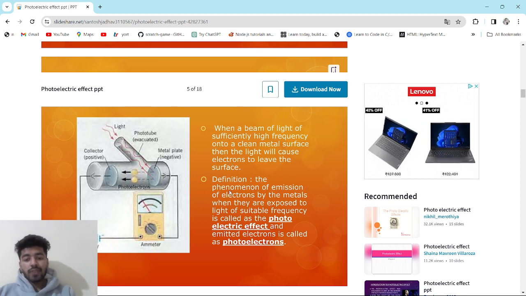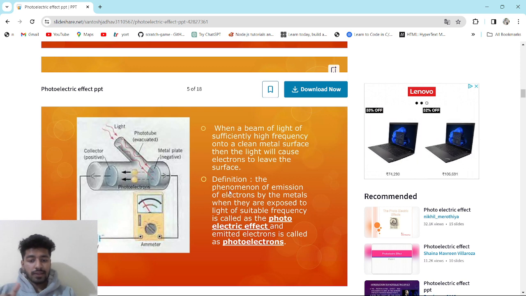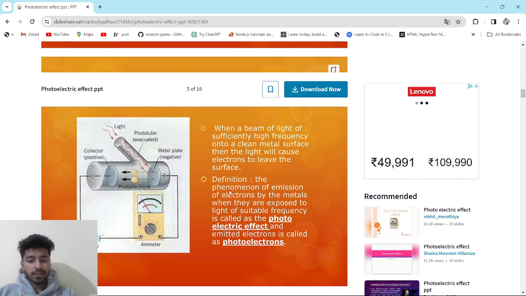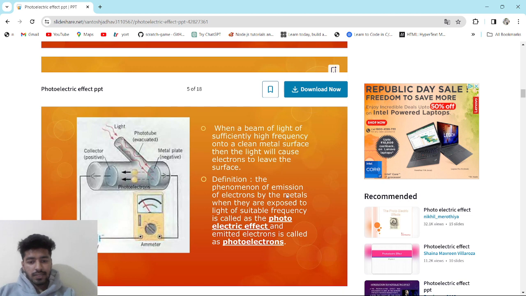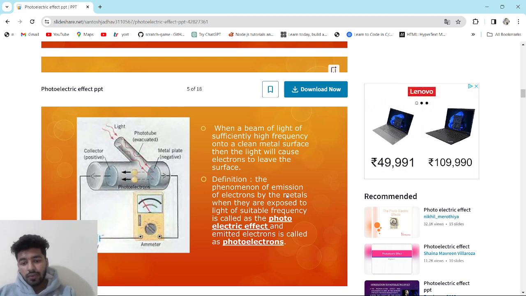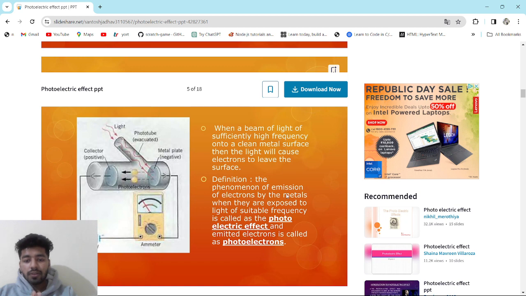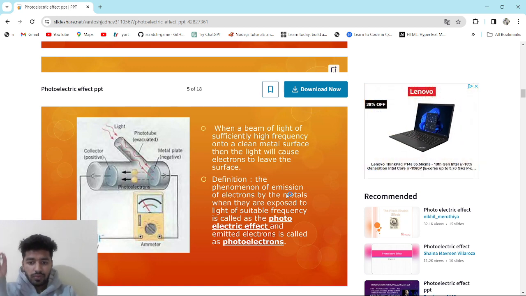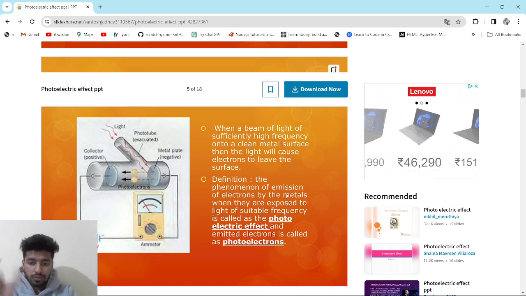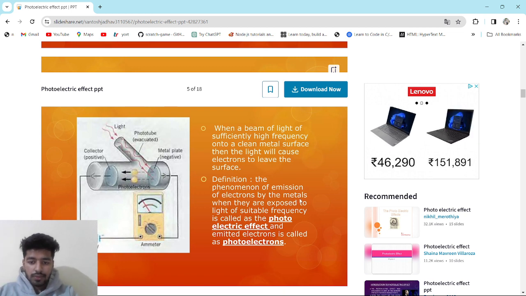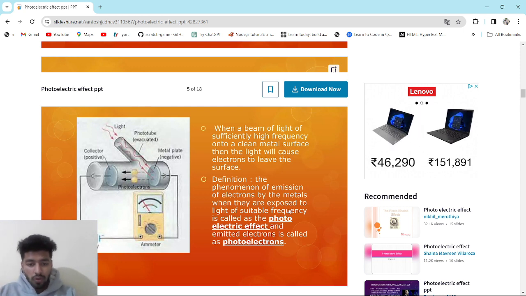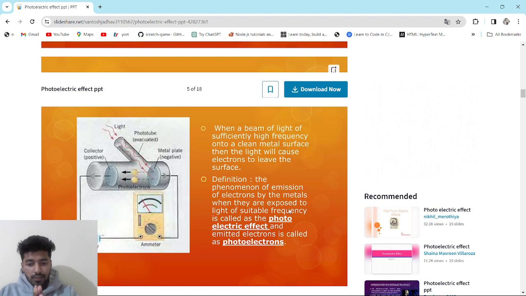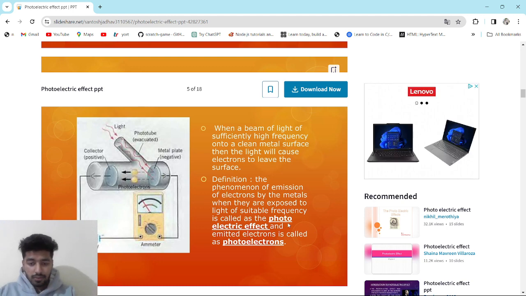Definition: the phenomenon of the emission of electrons by metals when they are exposed to light of suitable frequency is called the photoelectric effect, and the emitted electrons are called photoelectrons. This simple definition is given by Einstein: electrons are emitted from a metal when it is exposed to light of suitable frequency, and that is called the photoelectric effect.